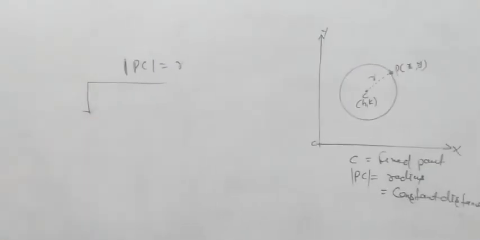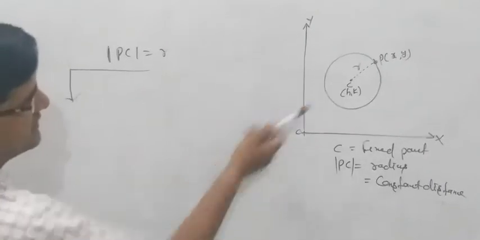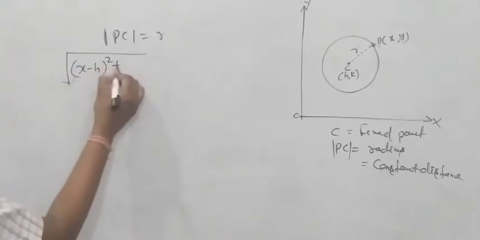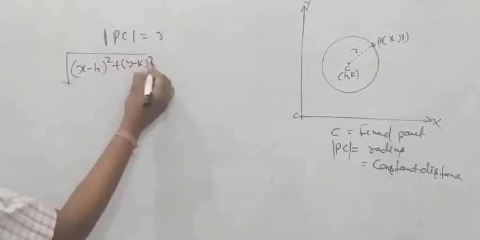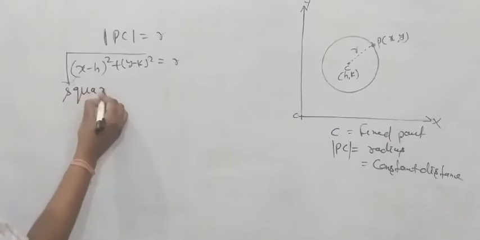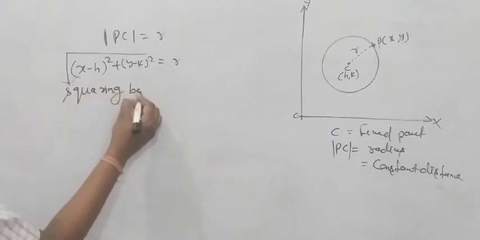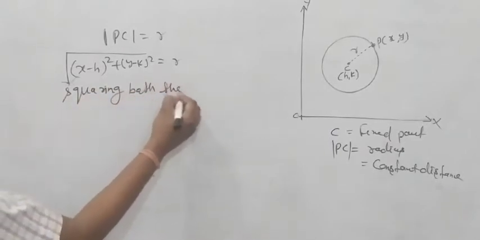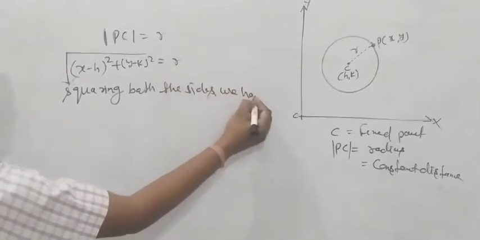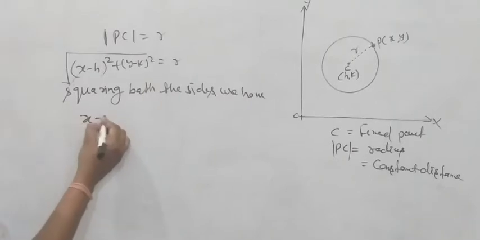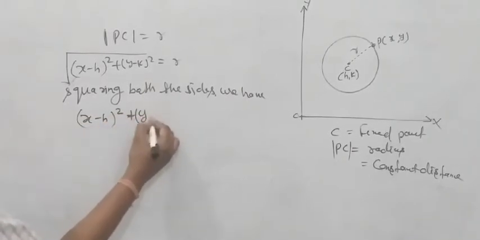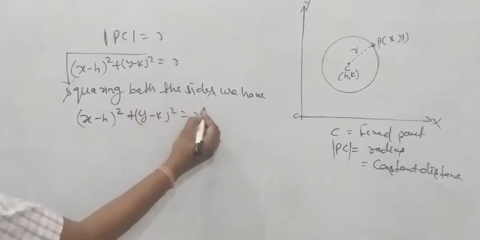Now find the distance formula for P and C: square root of x minus h whole square plus y minus k whole square is equal to r. Now squaring both sides. Clear? We have x minus h whole square plus y minus k whole square is equal to r square.